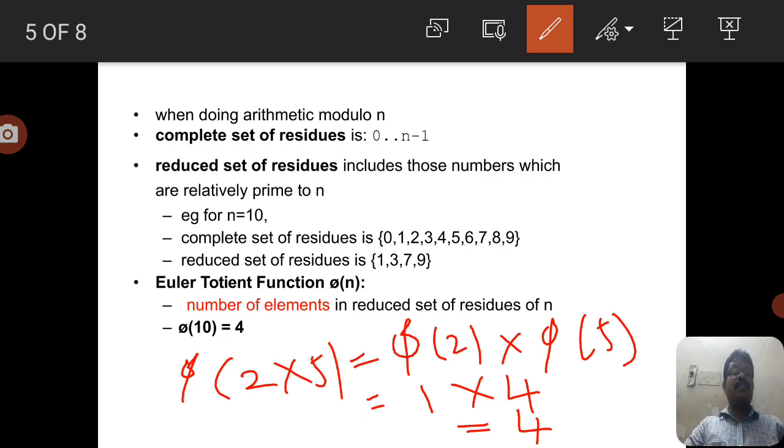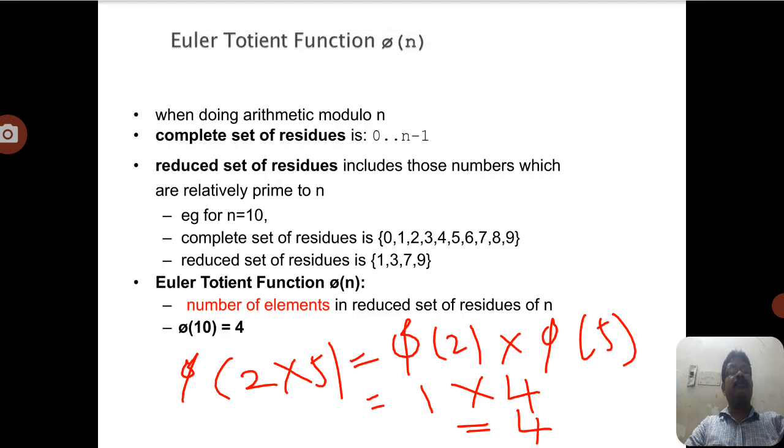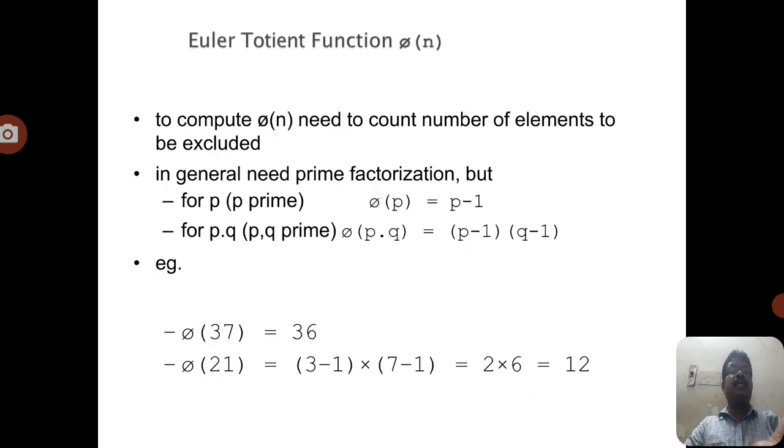So the Euler totient function can be found for any particular number; if it is a prime product, then we can write phi of 2 into phi of 5. Similarly we can find the value for any number from 0 to n minus 1 using the Euler totient function. Suppose we consider phi of 37. Since 37 is a prime number, not a product of other numbers, we can directly write phi of 37 equals 37 minus 1, which equals 36.